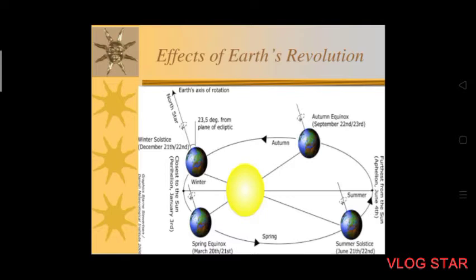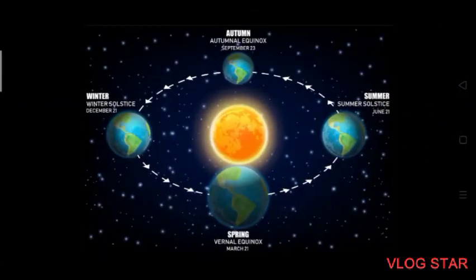Revolution causes changes in time over different places on Earth. The cycle of seasons is a combined effect of revolution of Earth and orientation or tilt of its axis. The changing seasons: the phenomenon of change of season is caused due to two reasons, that is, the revolution of Earth around the sun and the inclination of Earth's axis at an angle of 66.5 degrees to the plane of its orbit. Solstice and equinox.